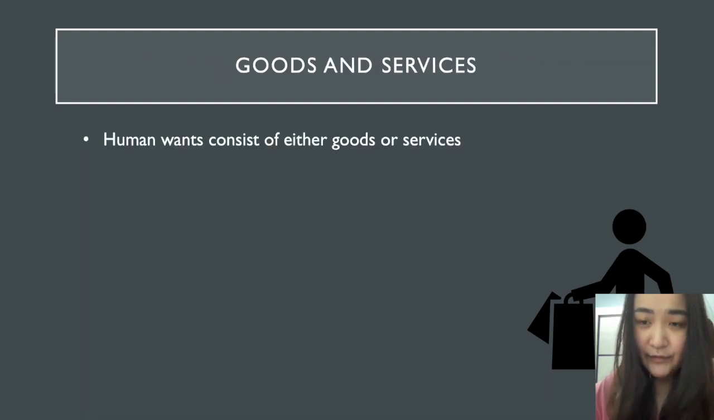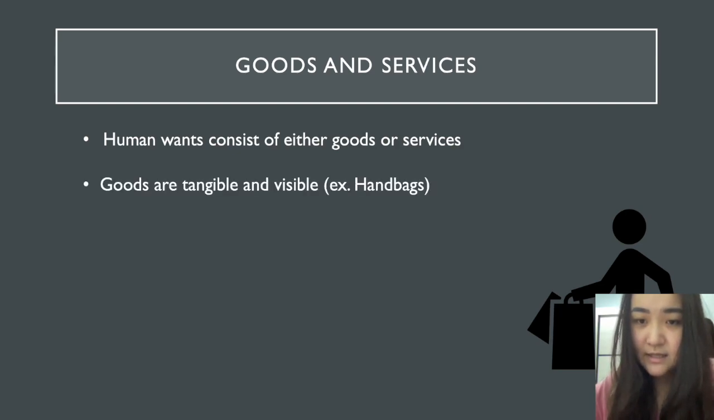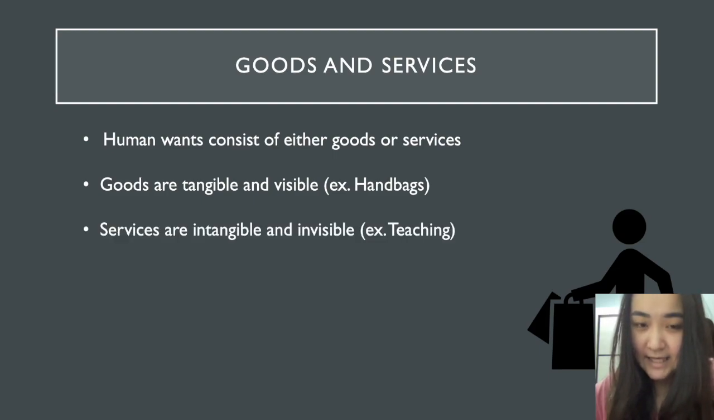Human wants here refer to goods and services. Goods are things that you can see and touch, for example, a handbag or a gaming console. Services are things that you cannot see and touch. For example, a teacher offering a teaching service to a student. These are things that you cannot see.